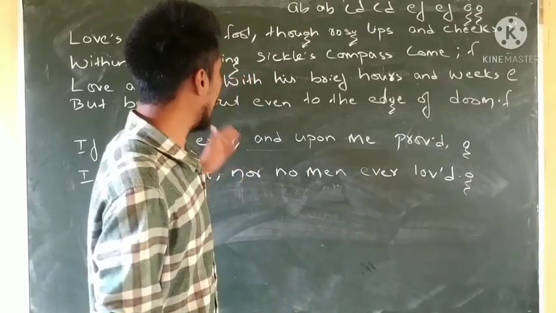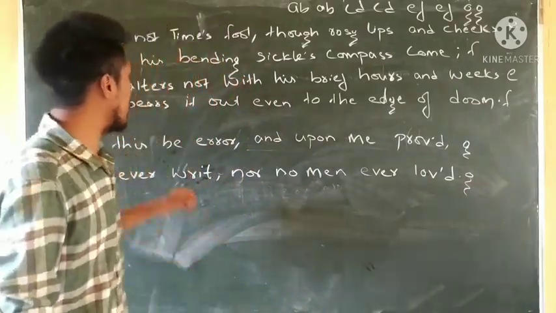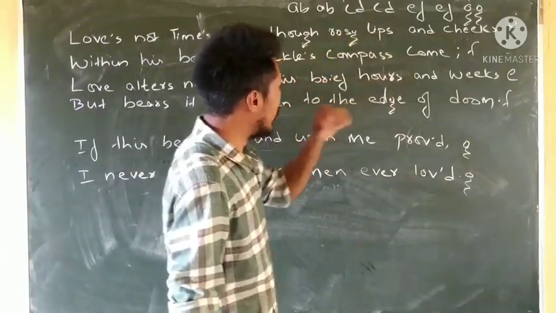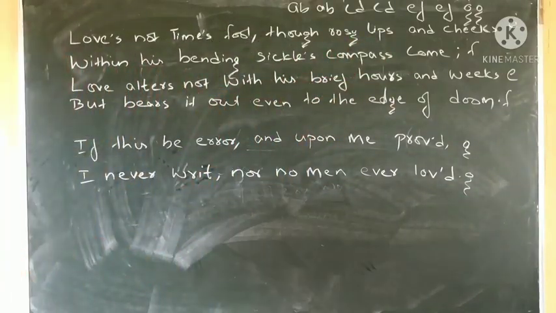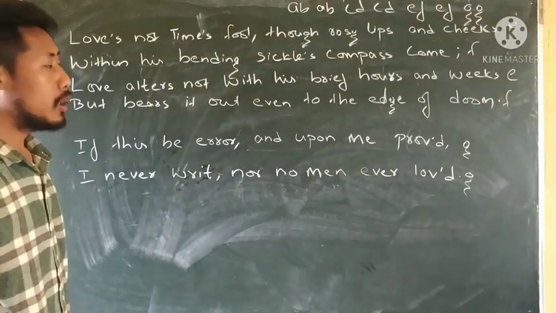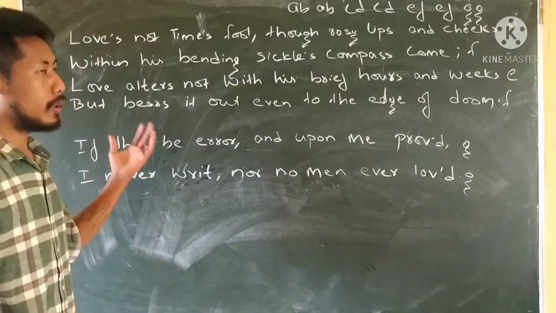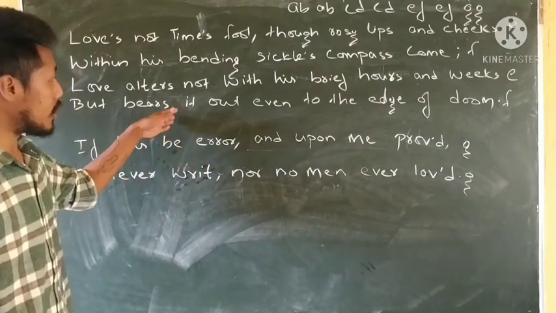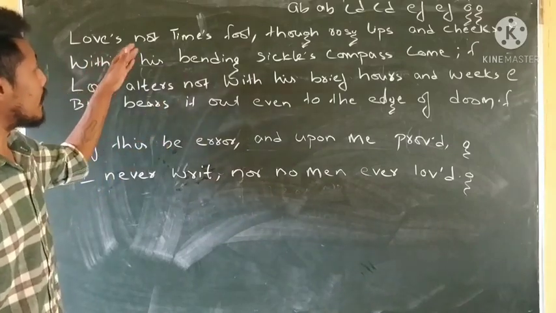Now, with the continuation of it, in the third stanza we can find: love's not time's fool, though rosy lips and cheeks within his bending sickle's compass come. Love alters not with his brief hours and weeks, but bears it out even to the edge of doom. The third stanza is the description about love and time, and what the poet explains here is love is not time's fool.